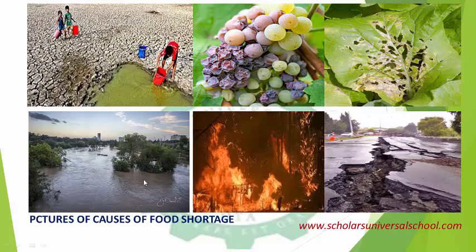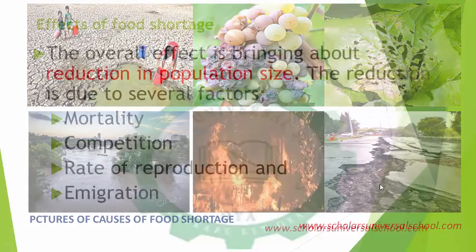This is flooding. No one can plant in this kind of area, and even if they've planted anything there, the water has swept away everything. So this will reduce yield and eventually cause food shortage. Fire outbreak is another cause. When there's a fire outbreak, a lot of farmland will be destroyed, so it will lead to food shortage. Earthquake, like I've said the other time, can also lead to food shortage.